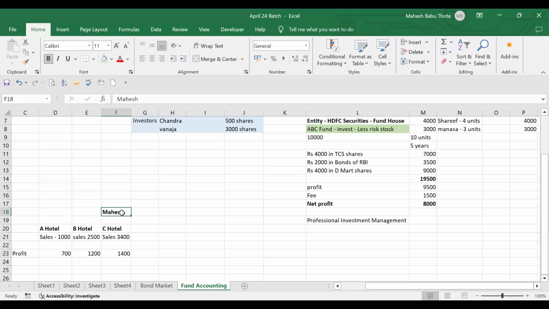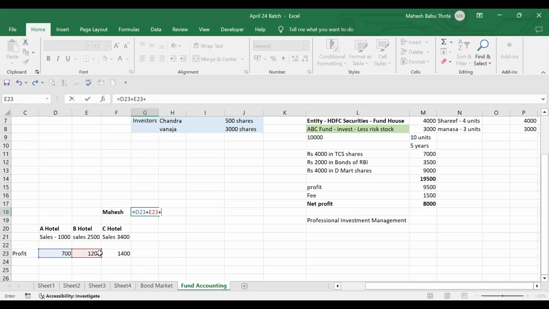What is my total profit? Adding all these totals, 3,300. This is the correct way to calculate profit, right? Yes, Mahesh, this is the correct way to calculate profit.